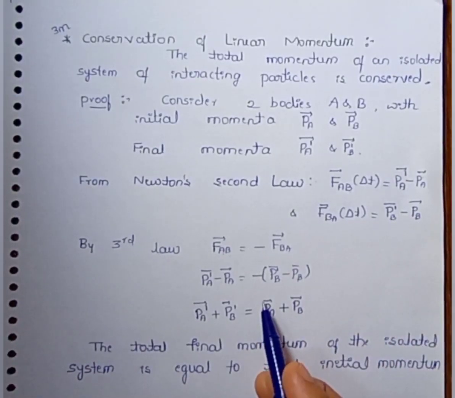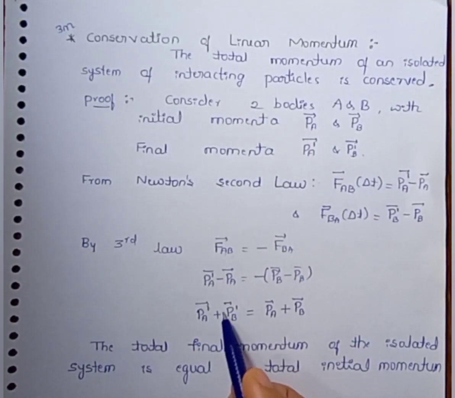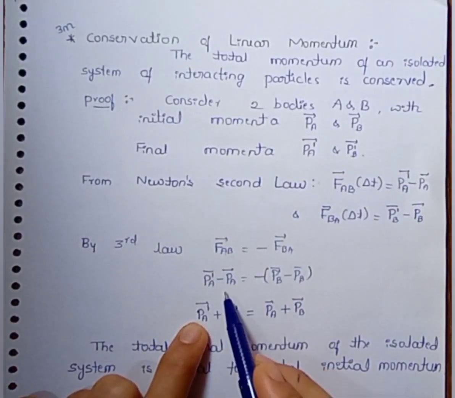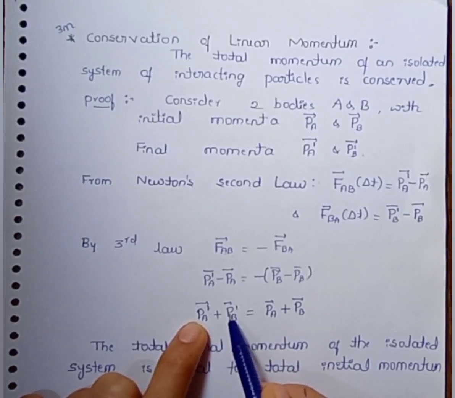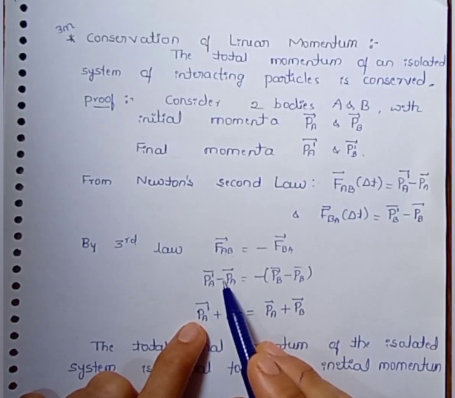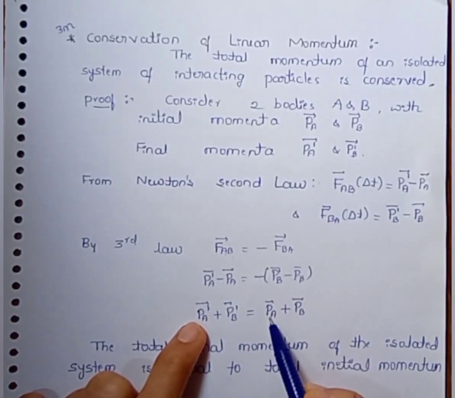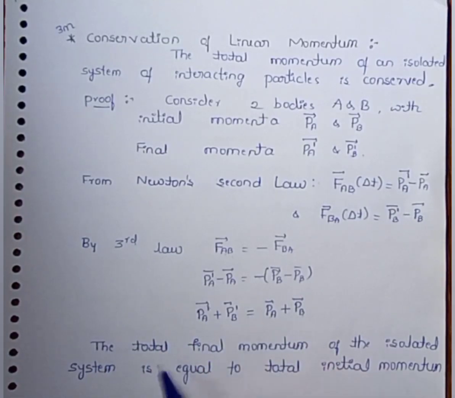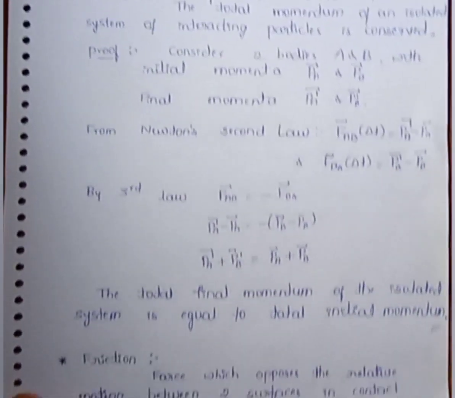Just by simplification, what we will get? PA dash plus PB dash. Here it is minus. When it comes to left hand side, it becomes plus. Is equals to PA. Means in left hand side it is minus. When it comes to right hand side, it becomes plus. PA plus PB. Means here which tells final momentum is equals to initial momentum. Means that one is conserved. Total momentum means total final momentum of the isolated system is equal to the total initial momentum. This one is the proof for the conservation of linear momentum.